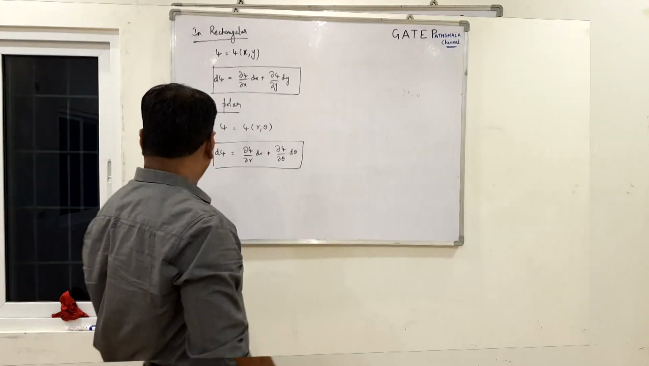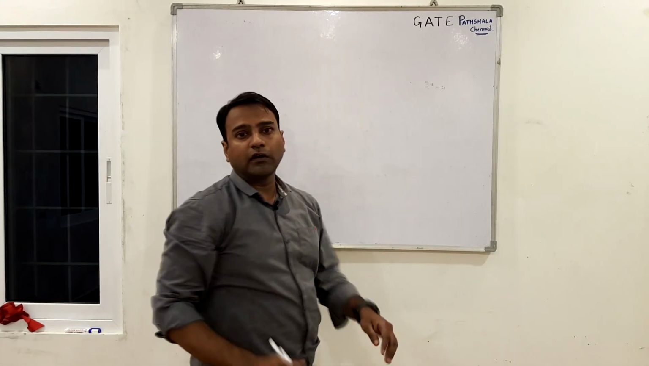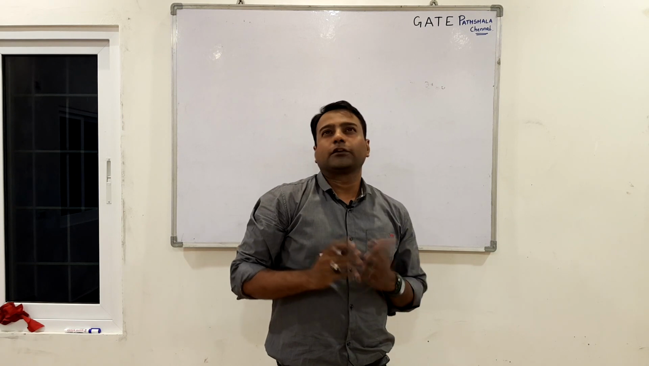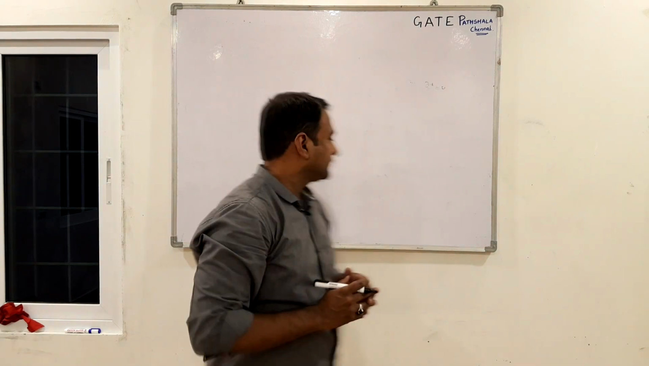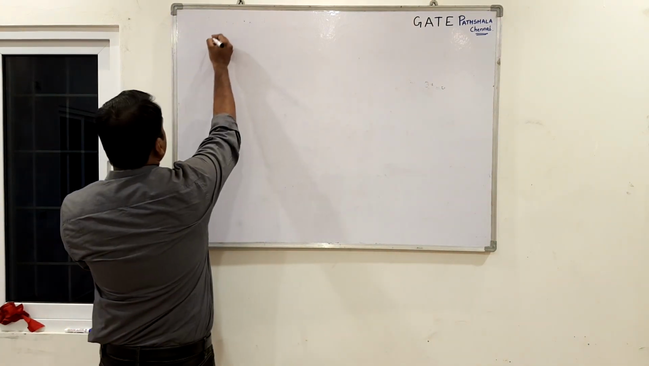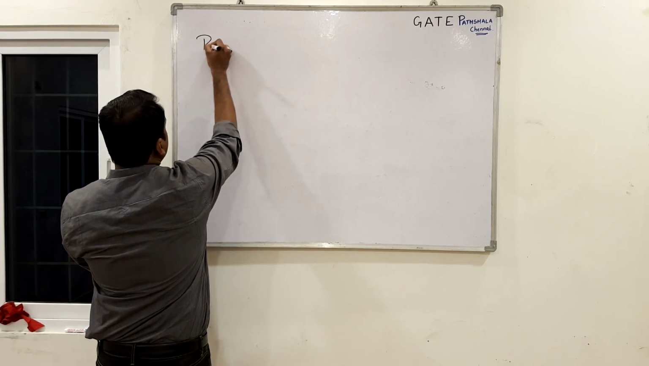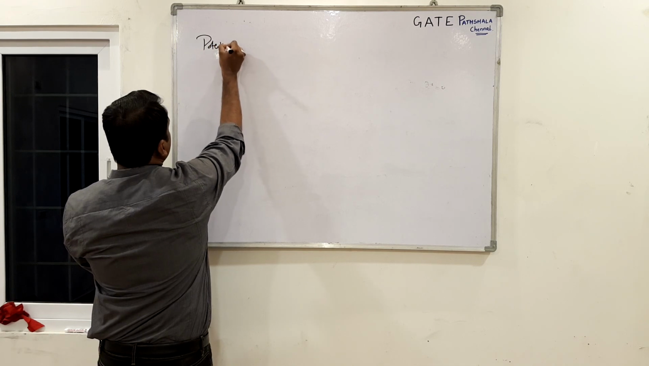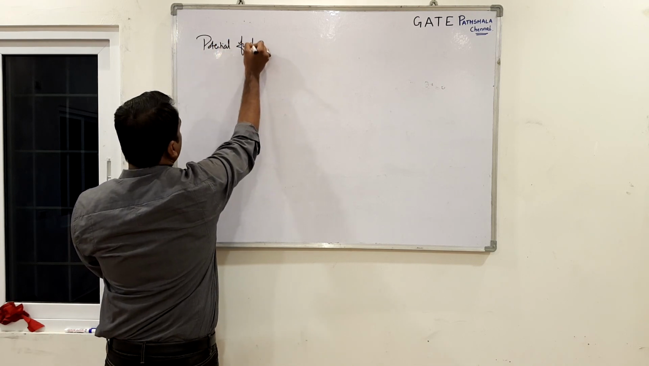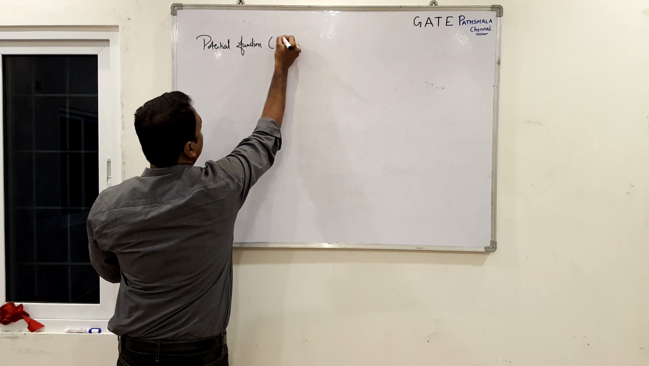Okay. Now, let us define something called the potential function. Okay. So, the velocity potential function, or the potential function, is denoted by the symbol phi.